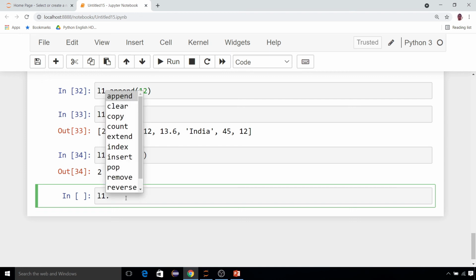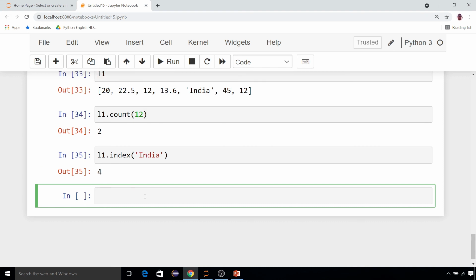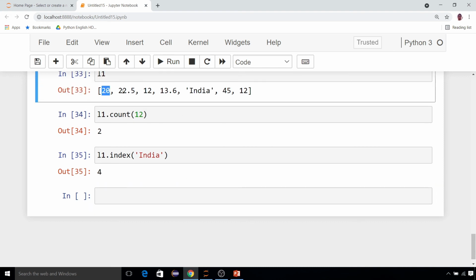Okay, L1 dot, after count, extend we have used, now index. Index is very simple. Again, from the name you can understand, it will give you the index of a particular value. For example, suppose I have written India. It gives 4, which means the 4th index. India is at the 4th index: 0, 1, 2, 3, 4.